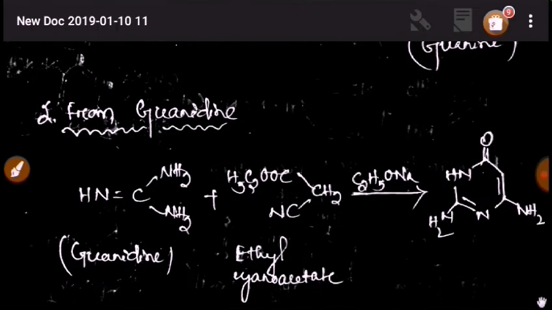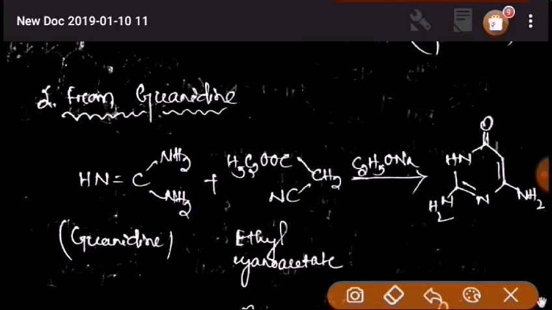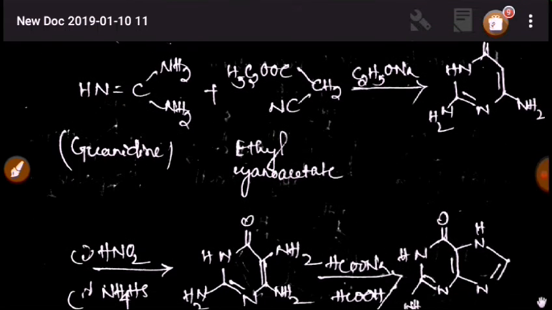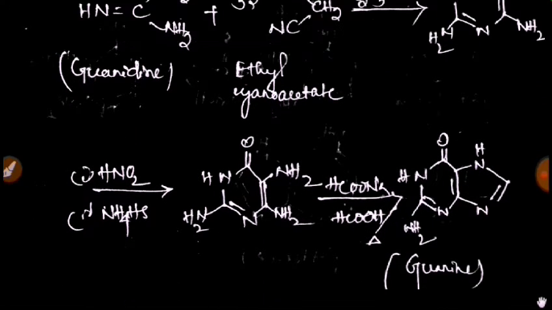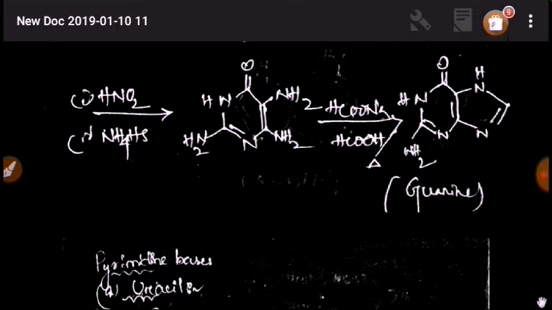Okay, now another formation of guanine is from guanidine. Please see the picture of guanidine, and with ethyl cyanoacetate, by giving ethoxysodium or sodium ethoxide, the following compound is formed. And again we pass it through nitration, and the following compound will form, and at last by proceeding with this formation rule, guanine will form.